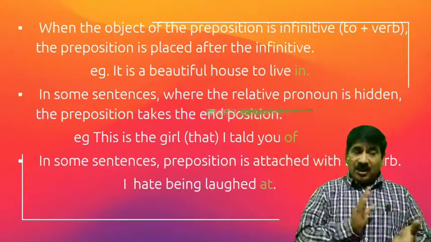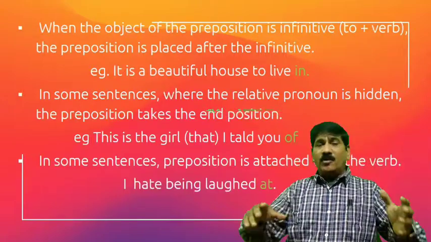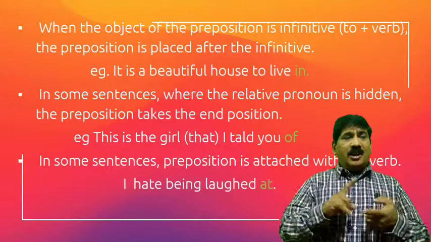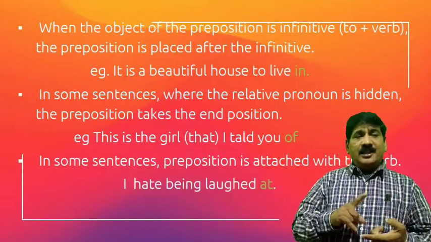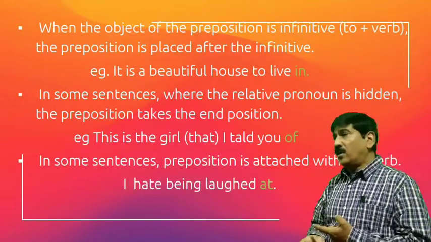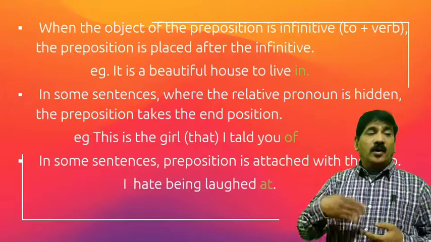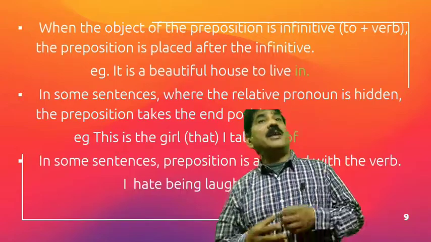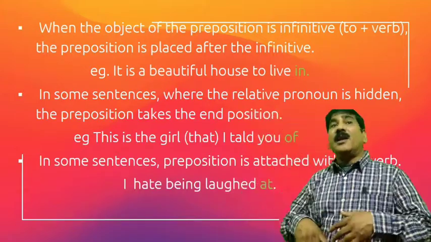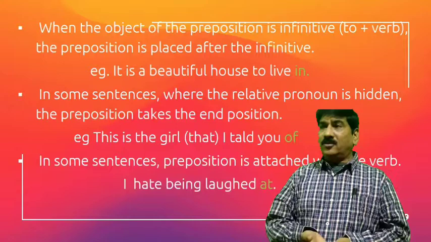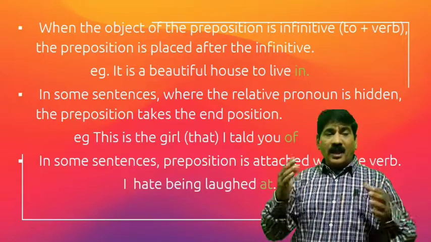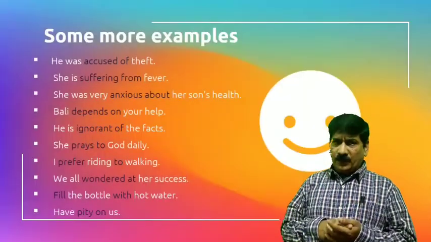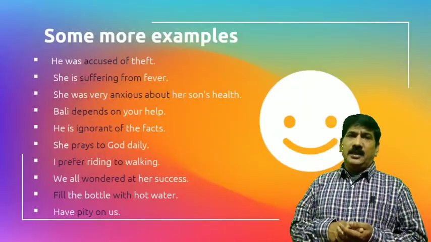In some sentences where the relative pronoun is hidden, the preposition takes the end position. Like, this is the girl I told you of. In some sentences, the preposition is attached to the verb. I had been laughed at. Understood? ये सब देखो, आगे लग रहा है, कहीं पीछे लग रहा है, तो ऐसा जरूरी नहीं है कि वो बीच में लगे. Understood? Yes.